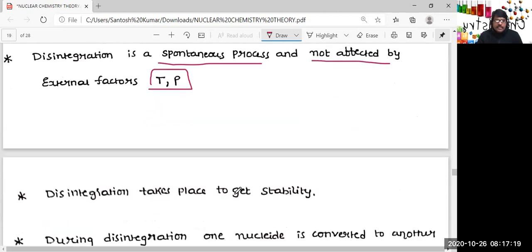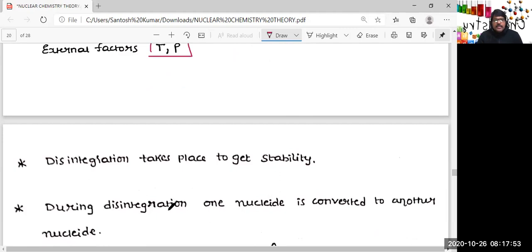Let us take another important point. Why is disintegration taking place? Disintegration takes place to get stability. In chemical bonding also you learned that chemical reactions and chemical bonding take place to get stability. Here also, disintegration takes place to get stability, so a less stable nucleus will be converted to a more stable nucleus.